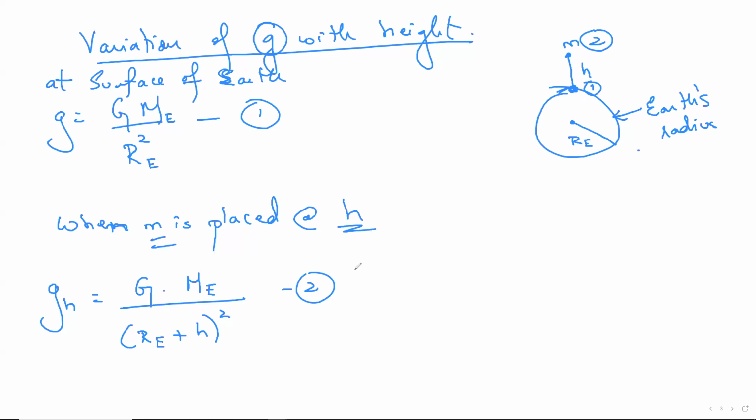So in both the cases, I wrote the answer, but the only thing is I changed the left-hand side as G as well as GH. Now you have two equations. Always remember, divide one by the other. Divide equation 2 by equation 1. Okay, so we know equation 2 is GH.